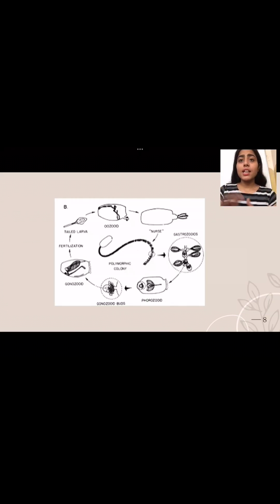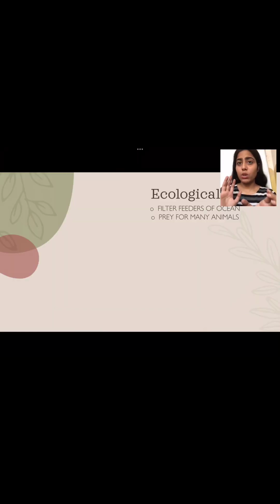Then, this is a diagram. You can see there is an oozoid, then gastrozooid, then phorozooid, gonozooid, and then again gonozooid, and then fertilization occurs, which is the sexual phase. The whole cycle was asexual, then the sexual phase came, and the tailed larva is formed, and then it gives birth to the oozoid, which is again an asexual individual.